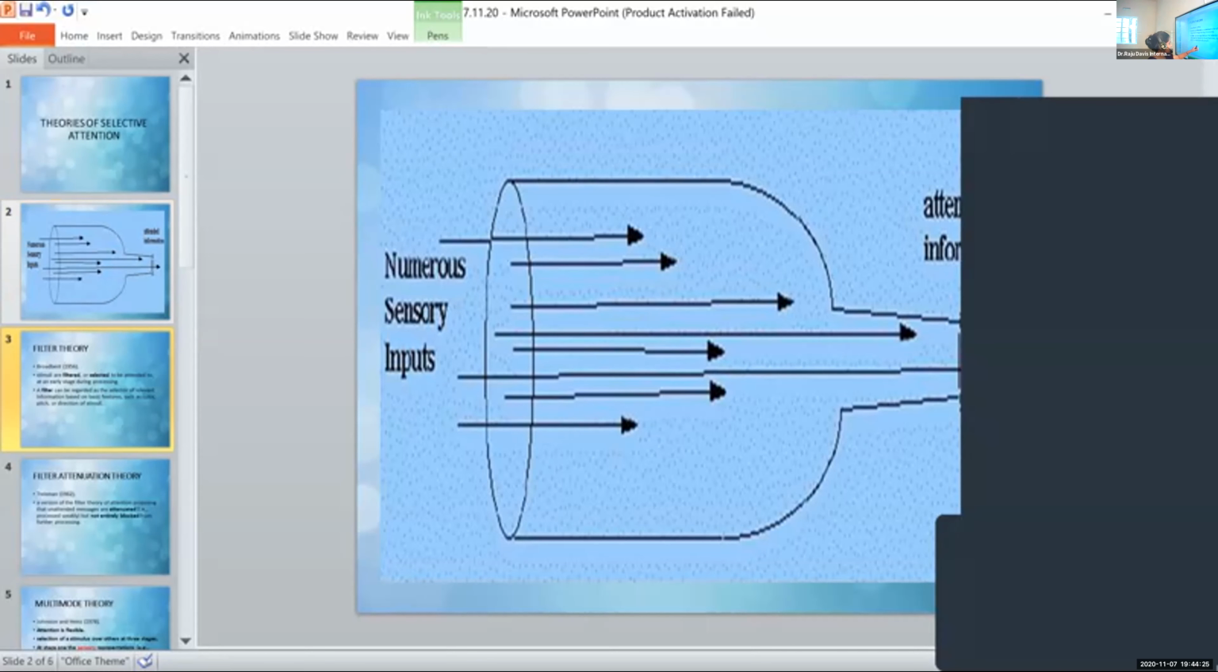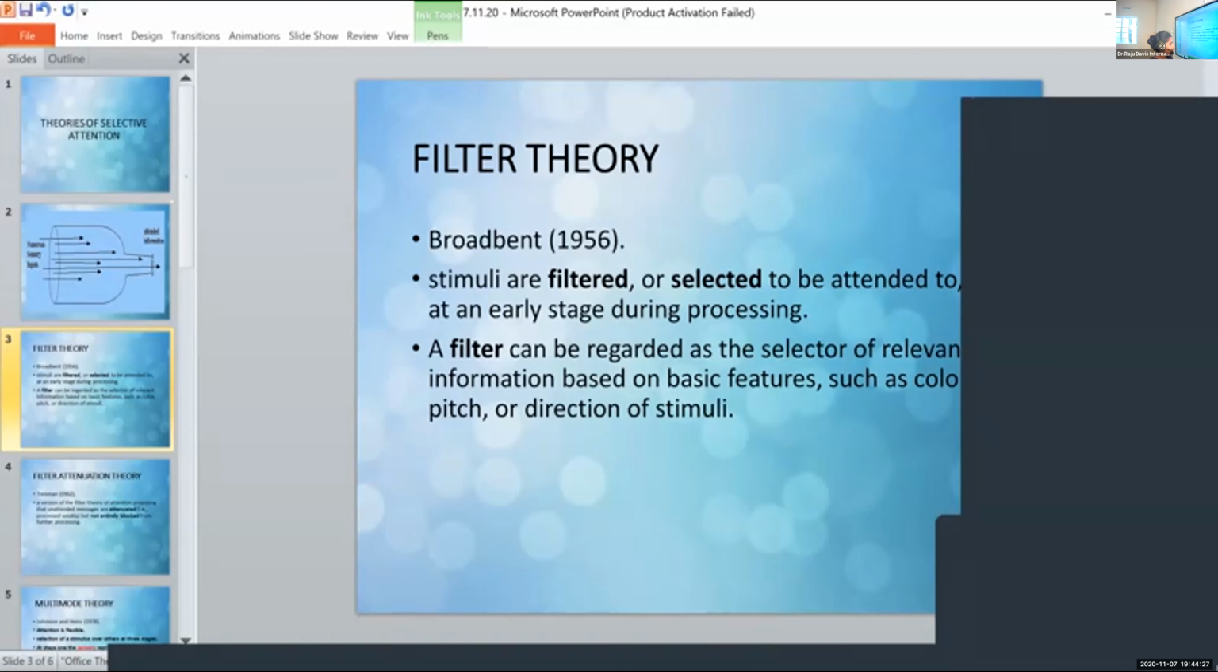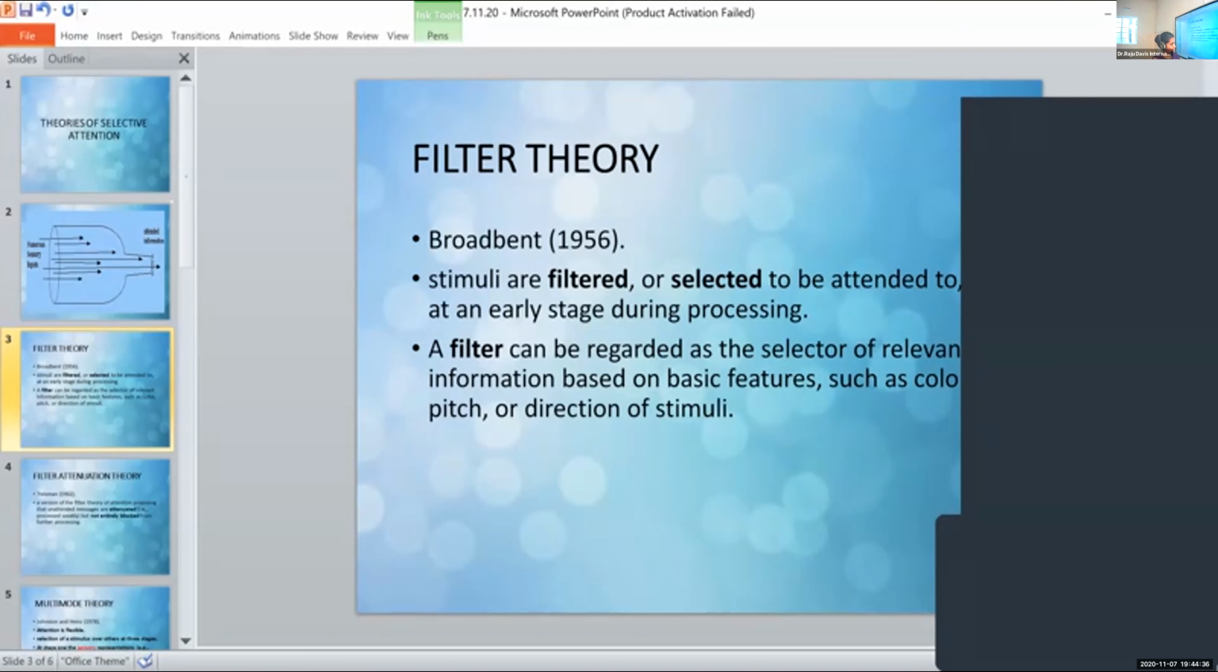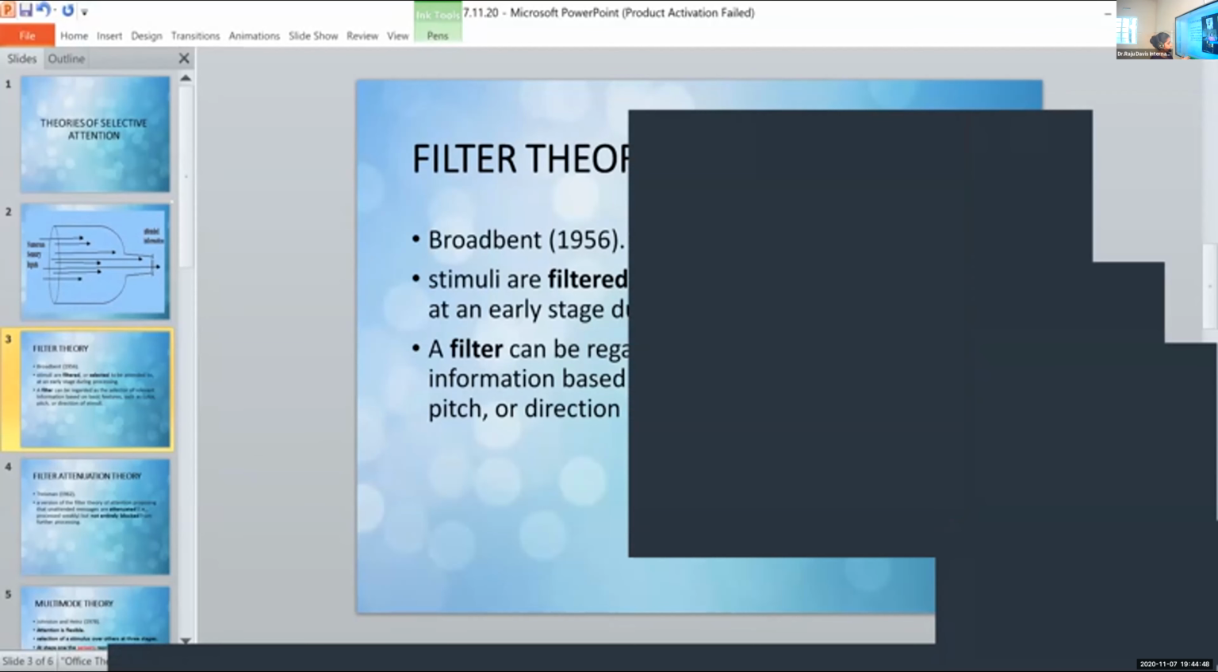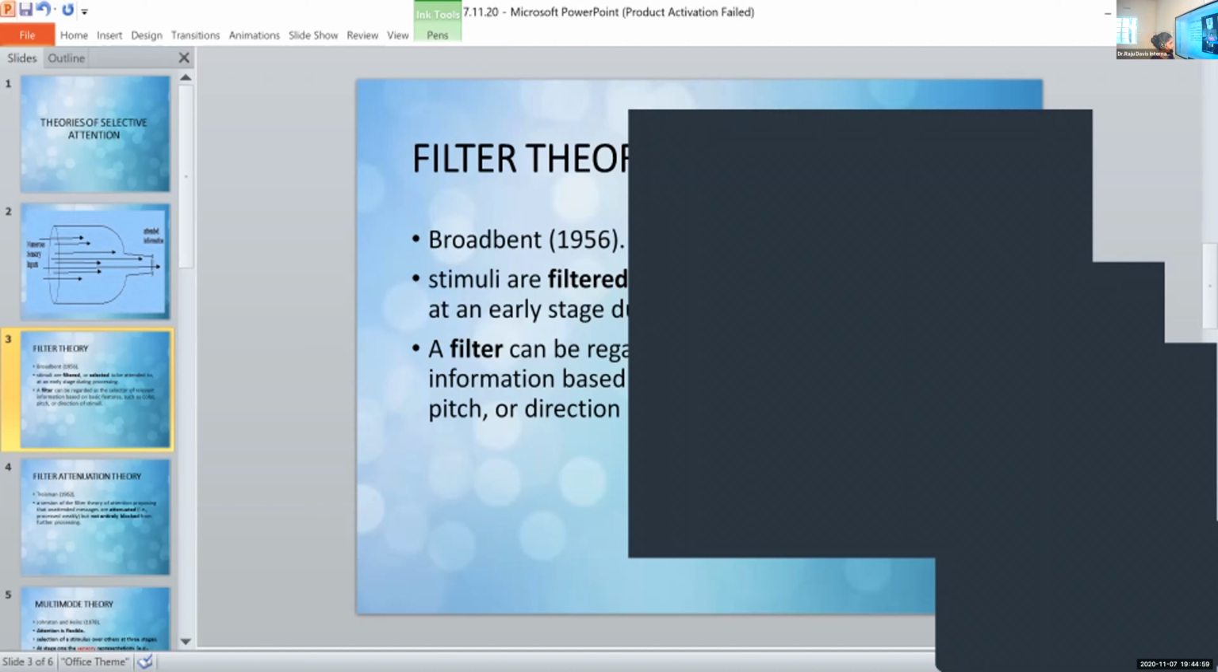Again, stimuli are filtered or selected. So there are so many things inside the bottle, and the ones that we attend to are the ones which are selected from the whole set. Since we are studying the theory of selective attention, from the name itself you can understand: it is filter theory of selective attention, which means there is a filter. That filter filters the whole information and selects some information from that. That information is the one which we attend to. That was the basic concept that Broadbent gave.